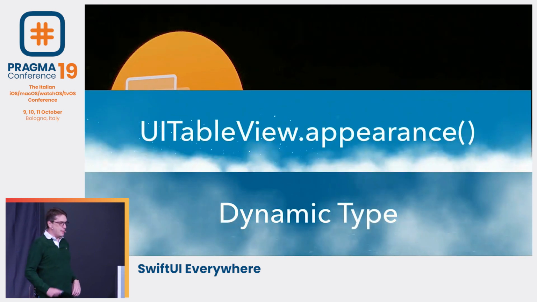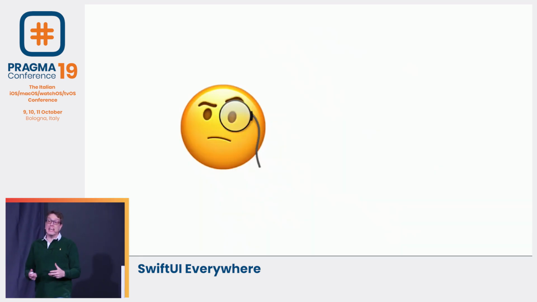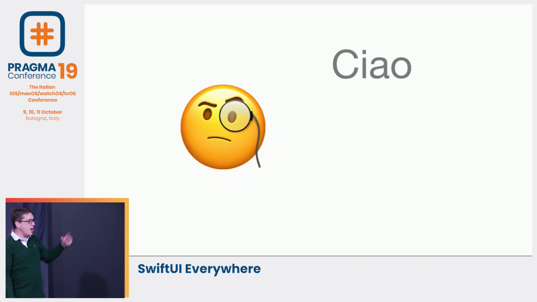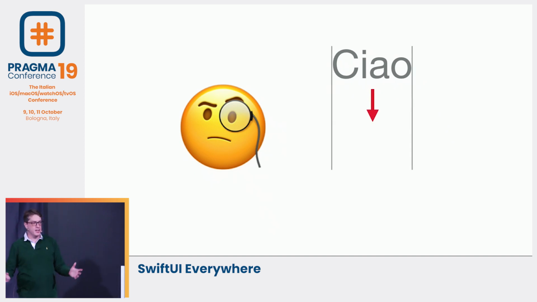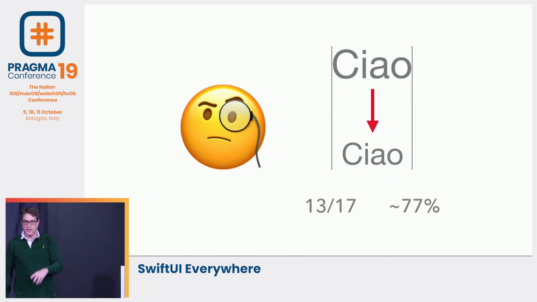We get direct type, we get table view appearances, we get SF symbols out of the box. And it's true. But Catalyst will only make a handful of changes to your content. If you have an important Italian word like ciao, it'll say, well, listen, on iOS, the default font size is 17. On macOS, it's only 13. So we'll scale things down by 13/17 to about 77%. So it'll scale your things down to be smaller, which is nice. But that's about it. So if you want to make your app look great, Catalyst won't do a brilliant job.